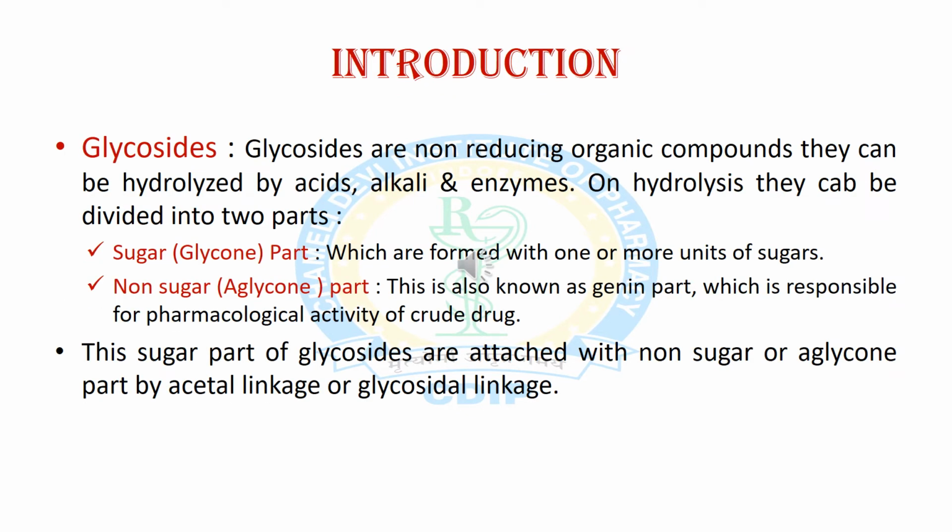Now we will discuss the introduction of glycosides. Glycosides are non-reducing organic compounds and they can be hydrolyzed in the presence of alkali, acids and enzymes. On hydrolysis they divide into two parts: first is the sugar part and second is the non-sugar part. The sugar part is also known as the glycone part and is formed with one or two molecules of sugars. The second is the non-sugar or aglycone part, which is responsible for pharmacological activities and is also known as the genin part.